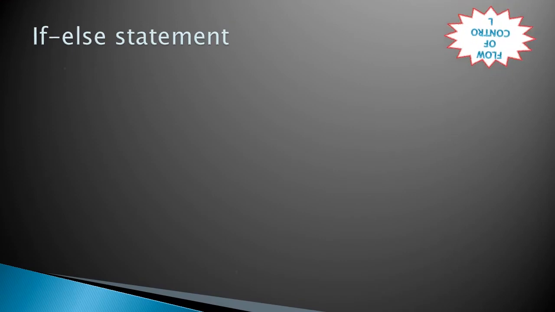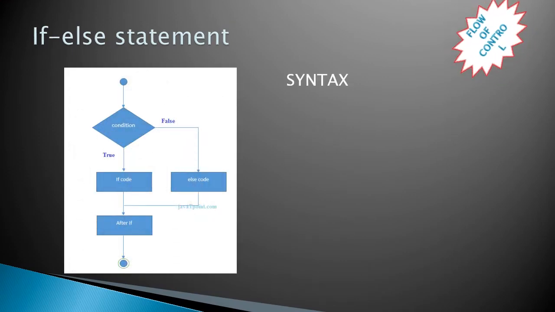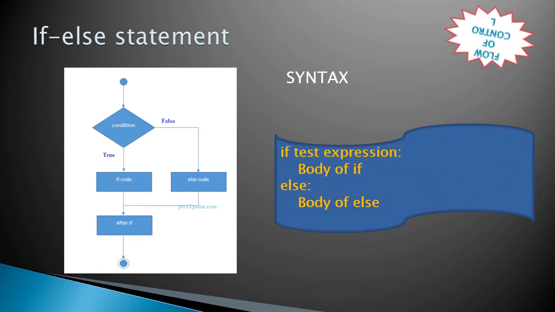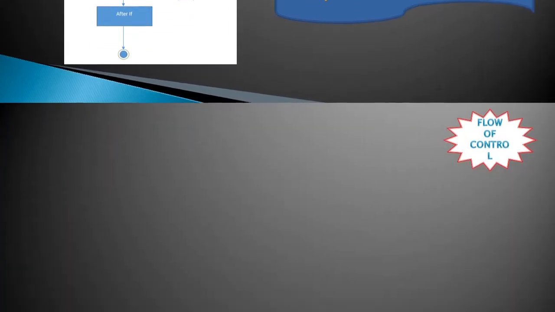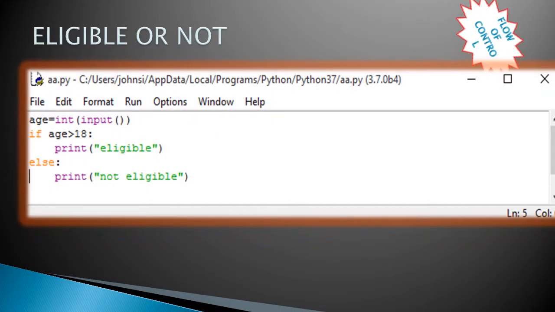The second is the if else statement, and this is its flow chart. Then the general form: if the expression is true, then the if body will be executed; if the expression returns false, the else body will be executed. Take the example: we are going to check whether a particular age is eligible for voting or not.